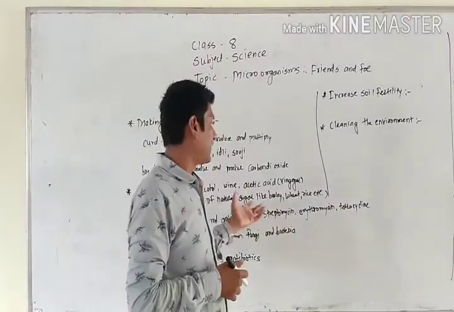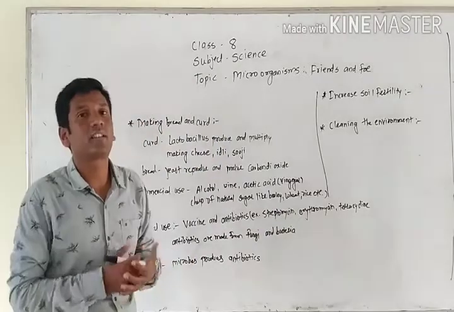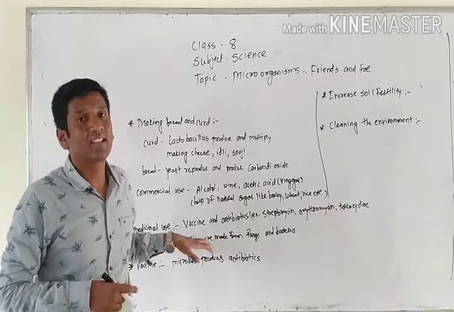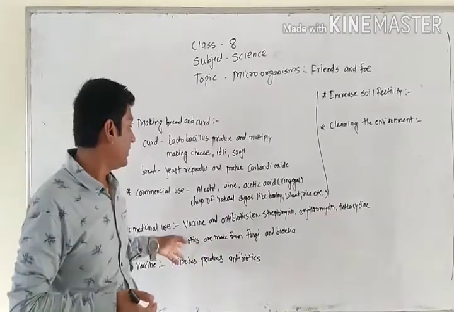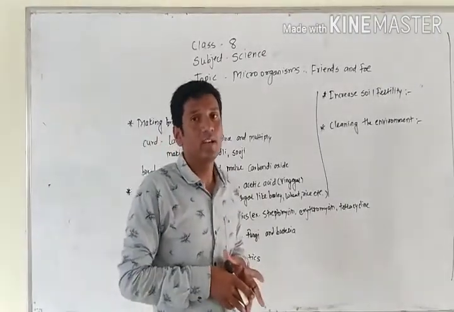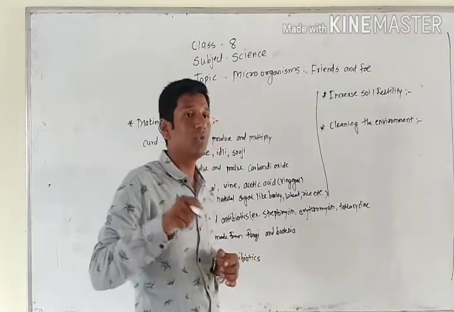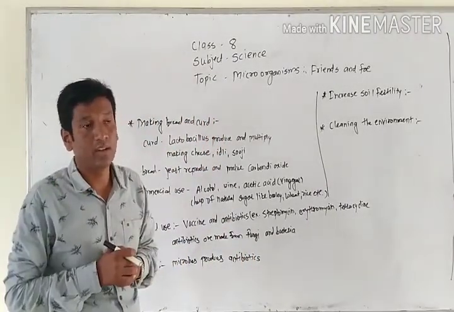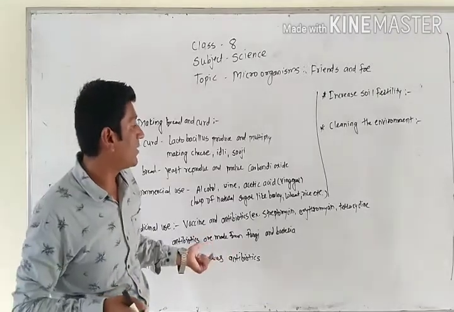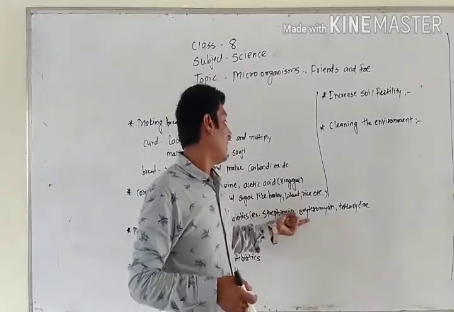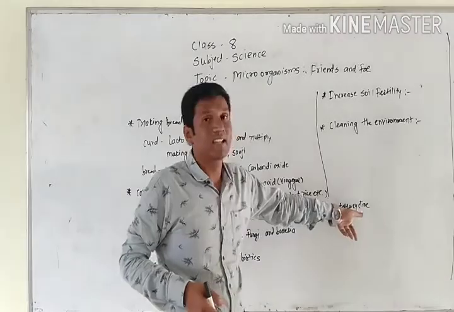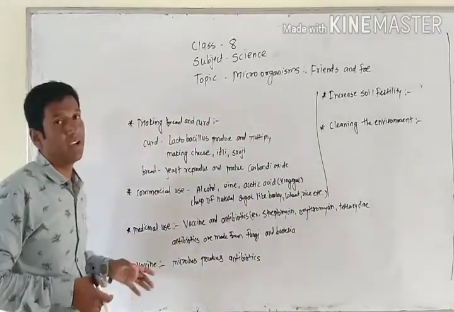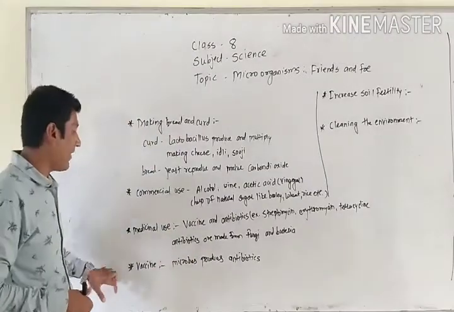All the antibiotics that we regularly use are made from fungi and bacteria. So antibiotics are also made with the help of microbes. Examples of antibiotics are streptomycin, erythromycin and tetracycline. These are the different examples of antibiotics.